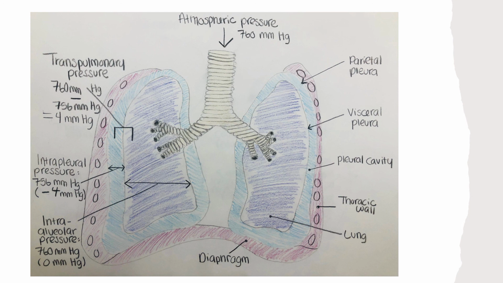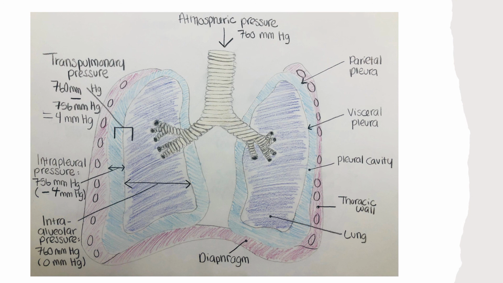The difference in pressure drives pulmonary ventilation because air flows down a pressure gradient. That is, air flows from an area of higher pressure to an area of lower pressure. Air flows into the lungs largely due to a difference in pressure. Atmospheric pressure is greater than intraalveolar pressure, and intraalveolar pressure is greater than intrapleural pressure.